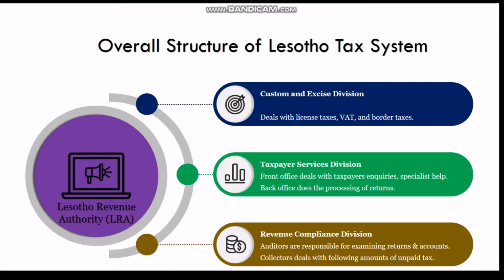It is composed of 2 personnel, the auditors and the collectors. The auditors are responsible for examining returns and accounts and check the calculations of the taxpayer. The collectors deals with following up amounts of unpaid tax. This is the overall structure of the Lesotho tax system. The LRA is an entity that is responsible for collecting tax and enforcing tax laws. So let me dive into the next slide.